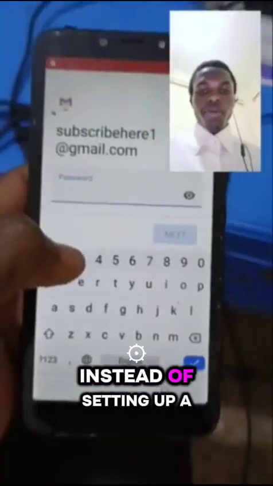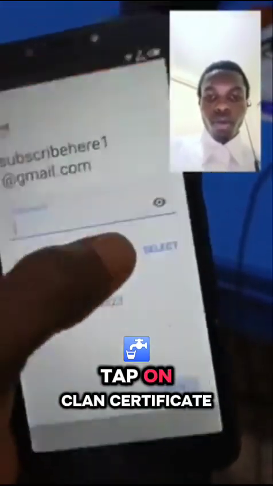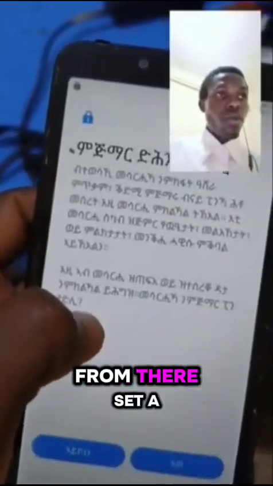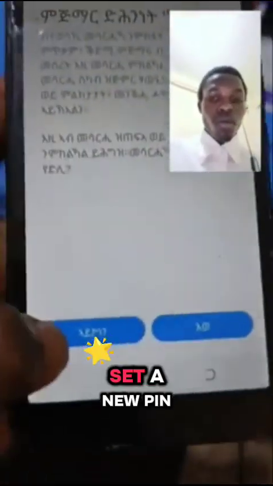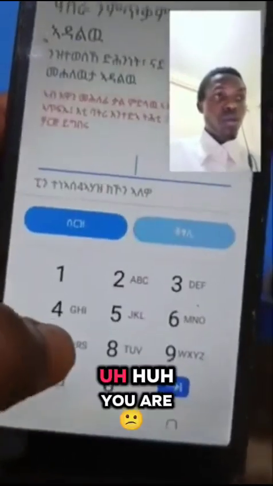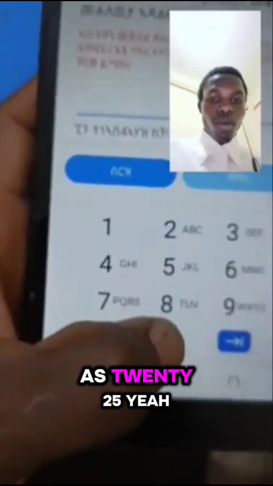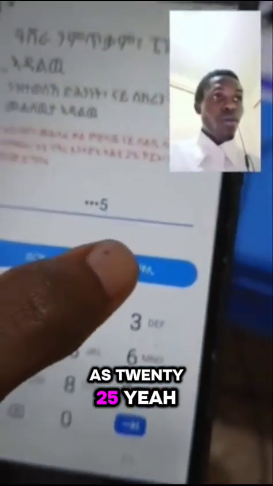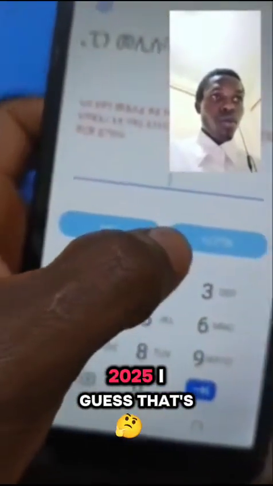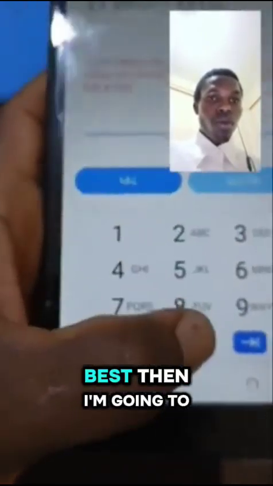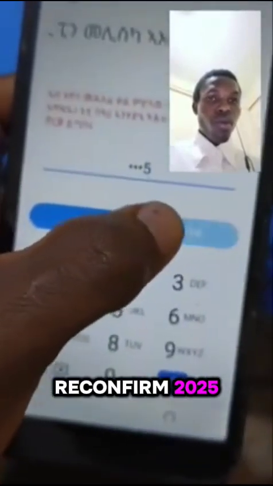From there, instead of setting up a new password, tap on client certificate, select, then set lock. From there, set new pin. You are required to set a new pin. So for me, I'm going to set it as 2025. Yeah, 2025. I guess that's best. Then I'm going to reconfirm 2025.